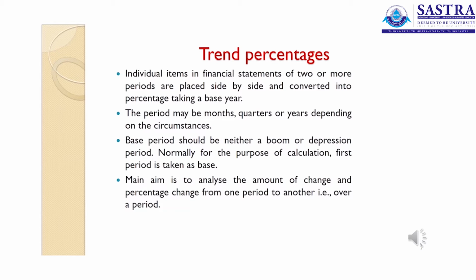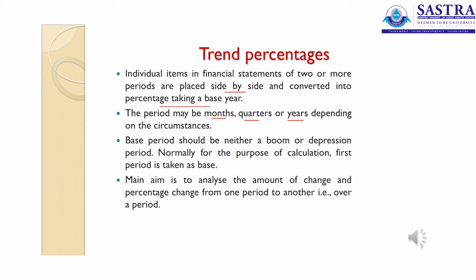As I have already said, the absolute increase or decrease or no change is not the matter. We are going to say what is the rate of increase and what is the rate of decrease. That matters for decision making. We shall come to the trend percentages again. Individual items in financial statements for 2 or more periods are placed side by side and converted into a percentage taking a base year. The period may be a month or a quarter or years depending on the circumstances.